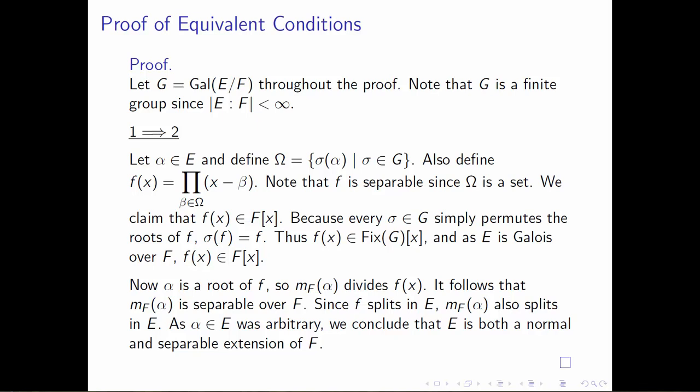And the next thing we need is that the minimal polynomial of alpha over F splits. But f, by its very creation, splits inside of E. And the minimal polynomial of alpha over F must also split in E because f splits in E. Again, alpha inside of E was arbitrary, so this is going to be true no matter what alpha we chose originally, and we conclude that E is normal and separable over F. And this finishes 1 implies 2.